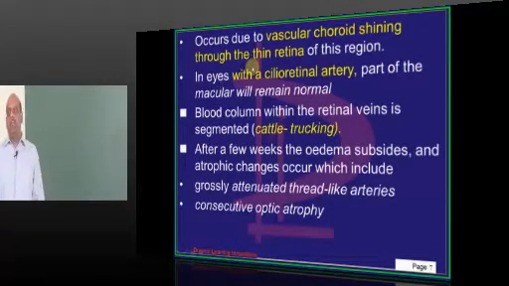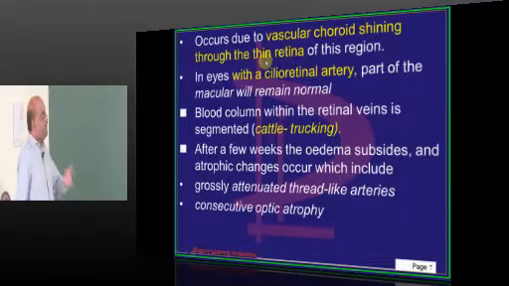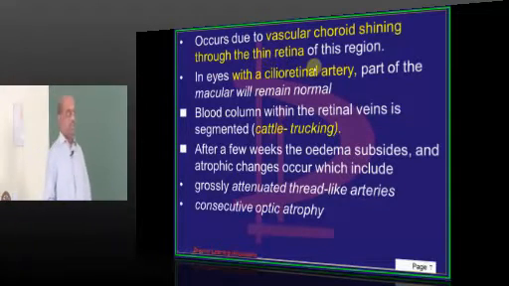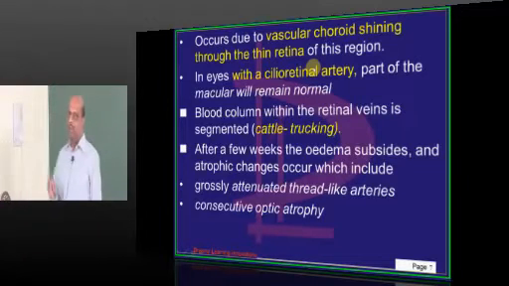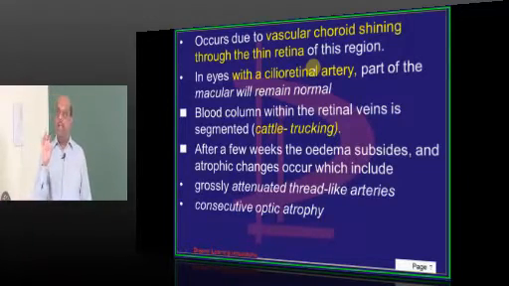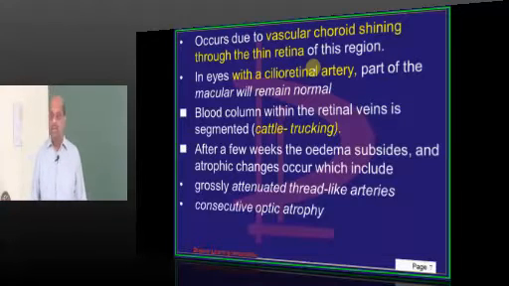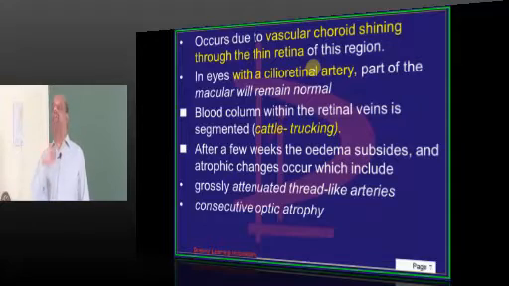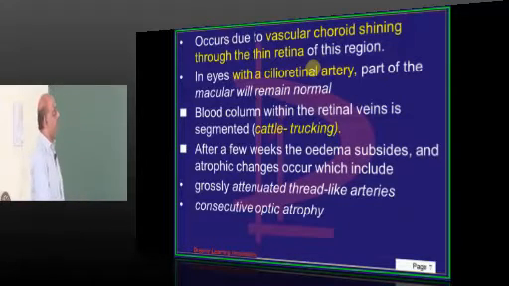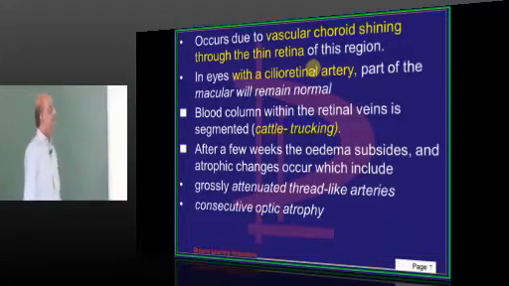Cherry red spot occurs because the vascular choroid, which is underlying the macular area, will be shining out through a thin retina. So that is responsible for that cherry red color, it is the underlying choroid's color, is what we need to remember.